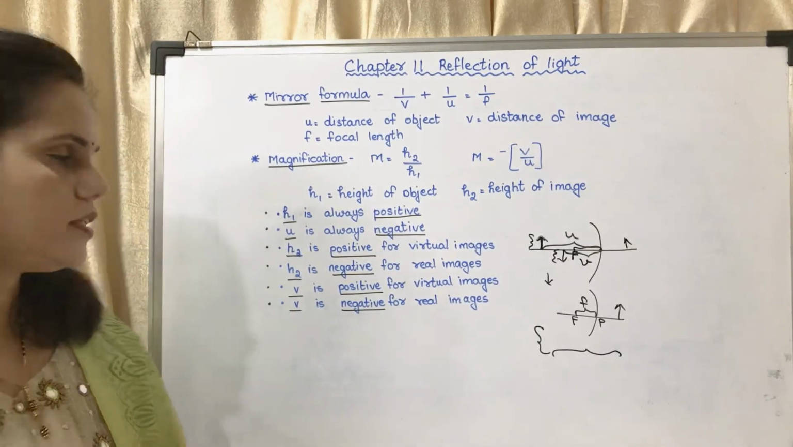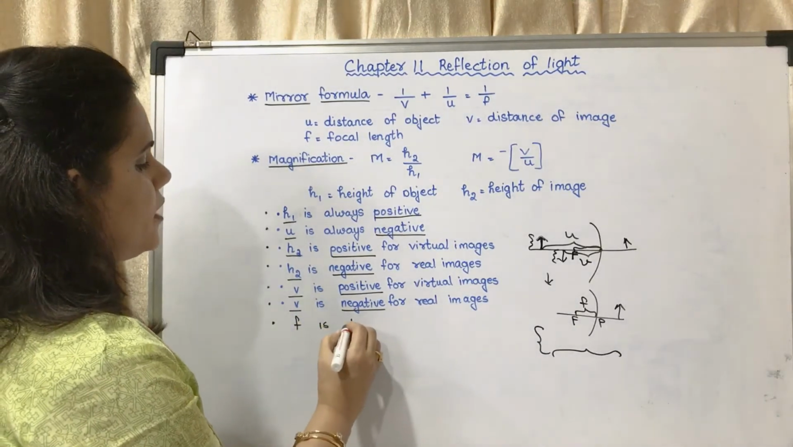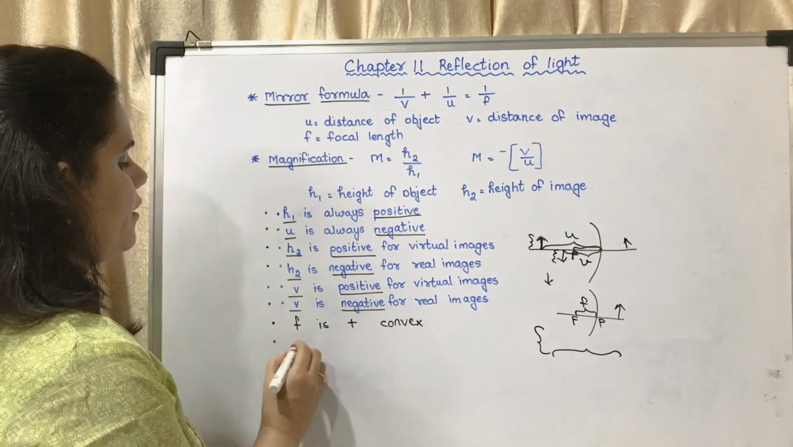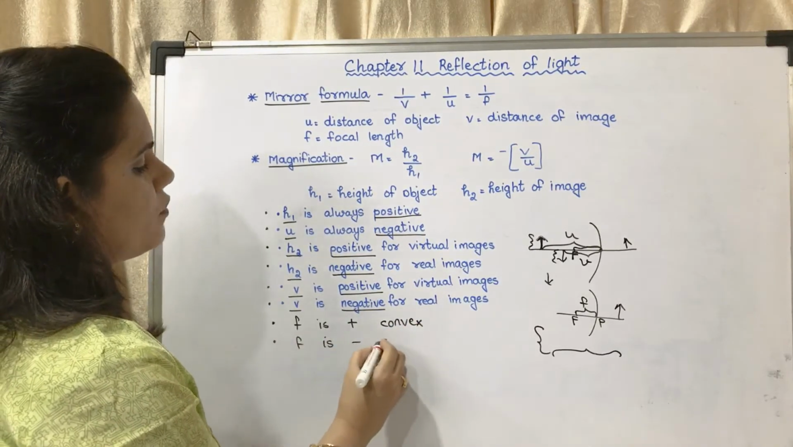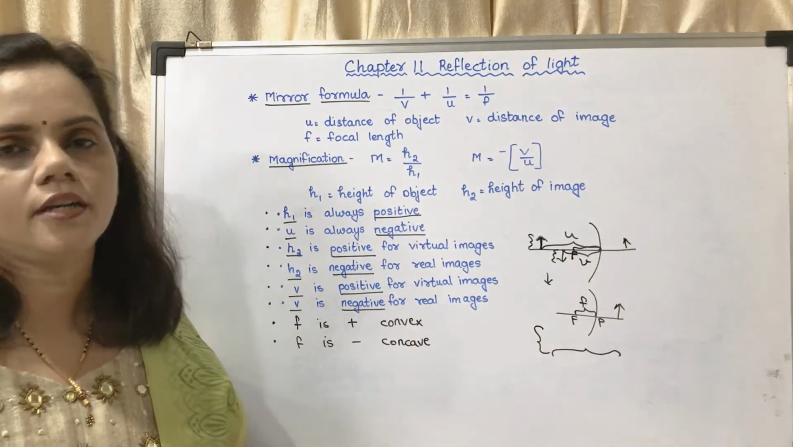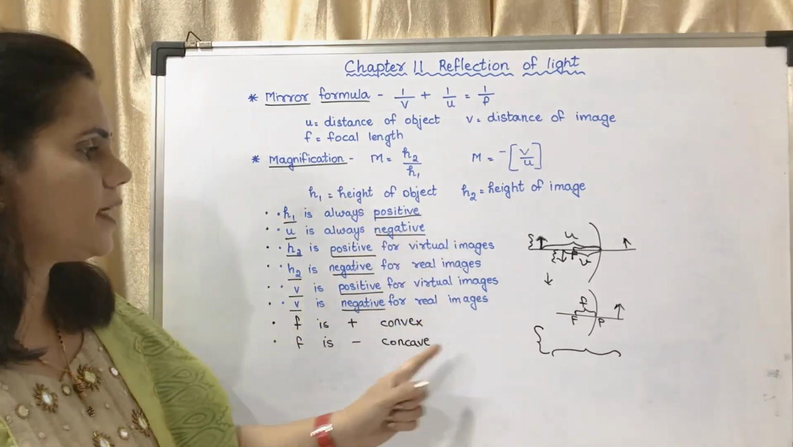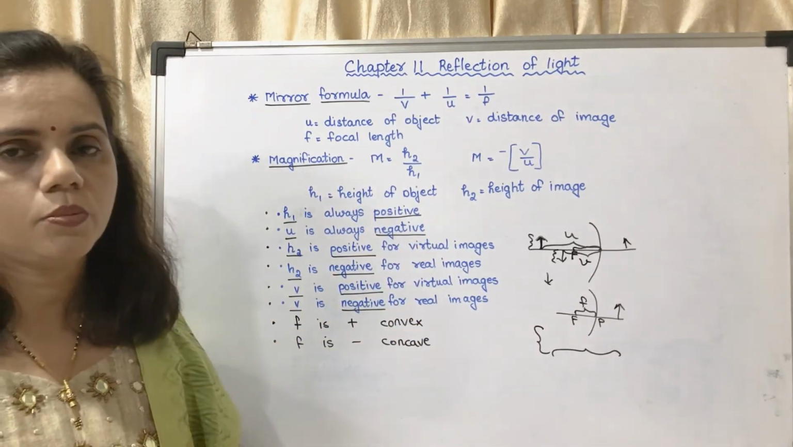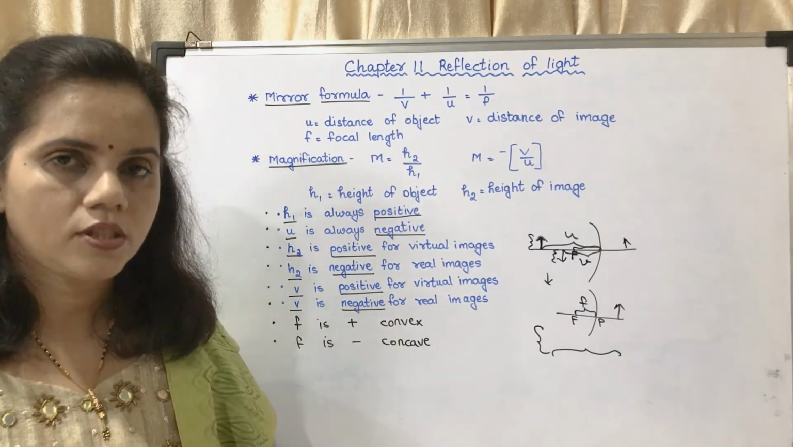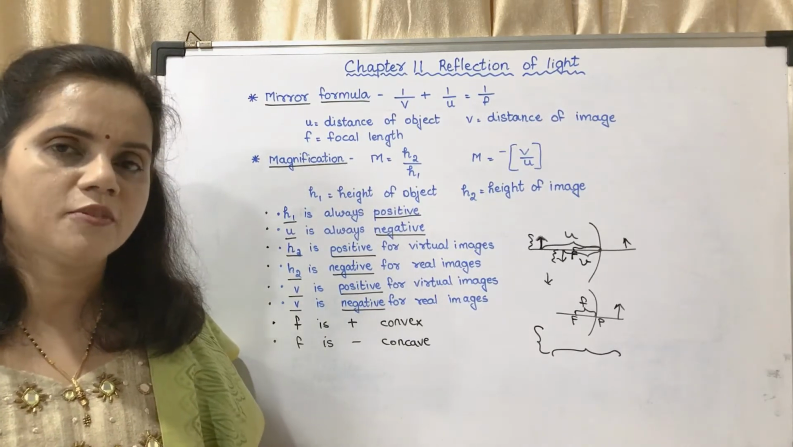One more thing is F. F is positive for convex mirror and F is negative for concave mirror. These points you have to remember while doing numericals. You may write these points in your textbook and in your notebook also, because it is very, very important. You have to note these points while doing the numericals. Now we will do the numericals.